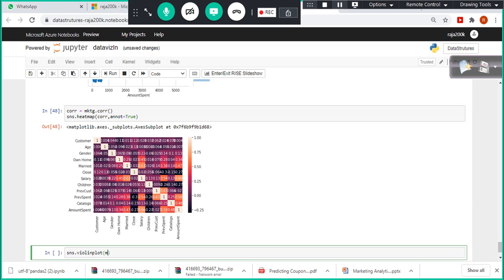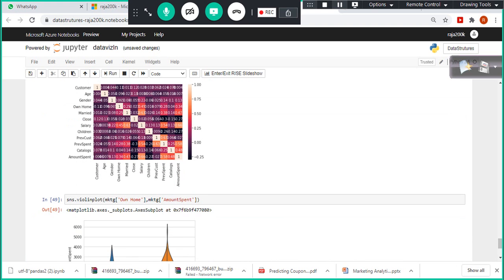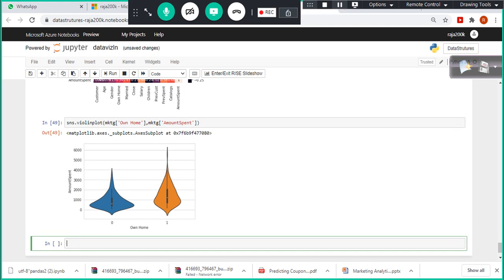We can say mktg within the bracket, let's say gender, or let's take home. This is the violin plot, right?